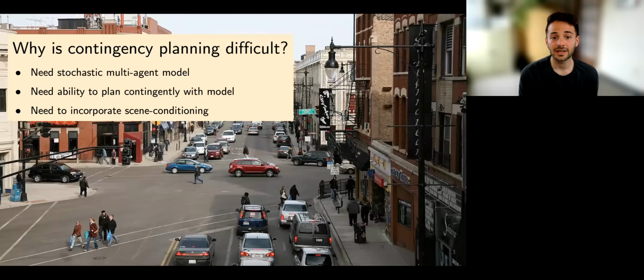Why is contingency planning difficult? It requires a few key ingredients to work well. It requires a model of interaction between the agents. It requires the ability to use this model to produce contingent plans. And it requires the model to be scene conditioned, because the behaviors of the other agent, as well as the goal of the robot, both generally depend on the context of the environment.